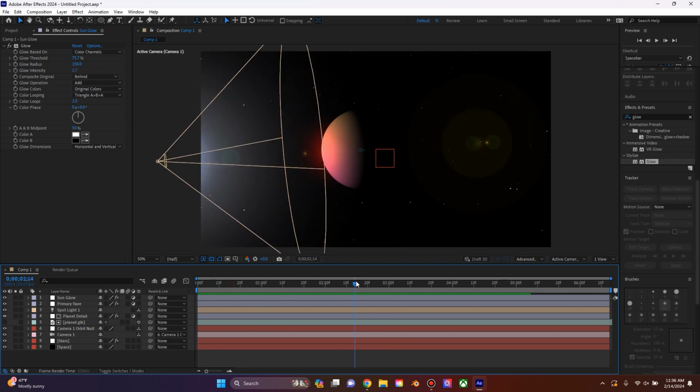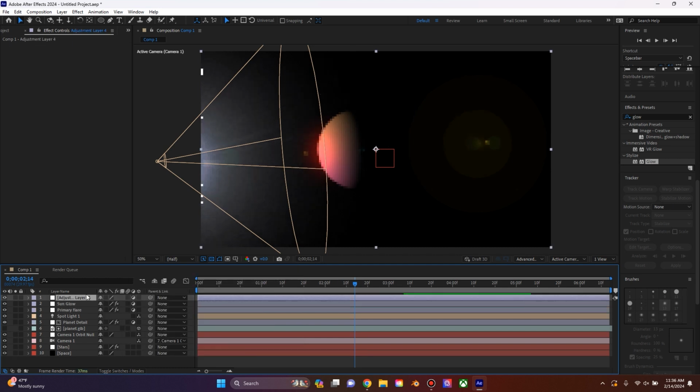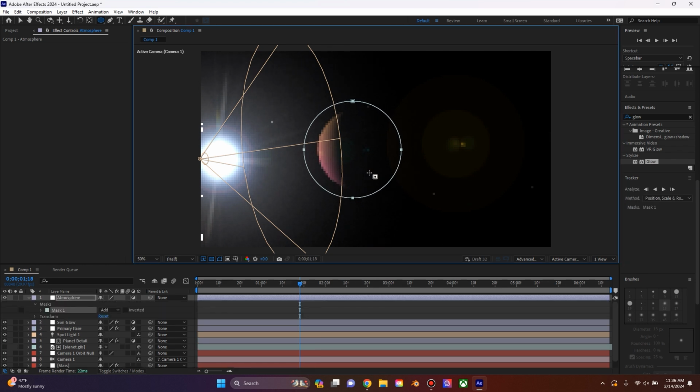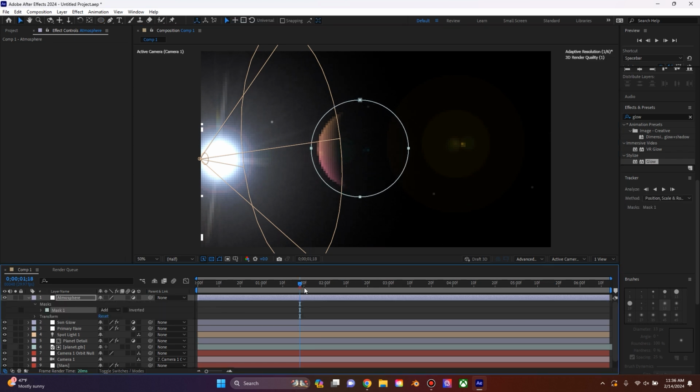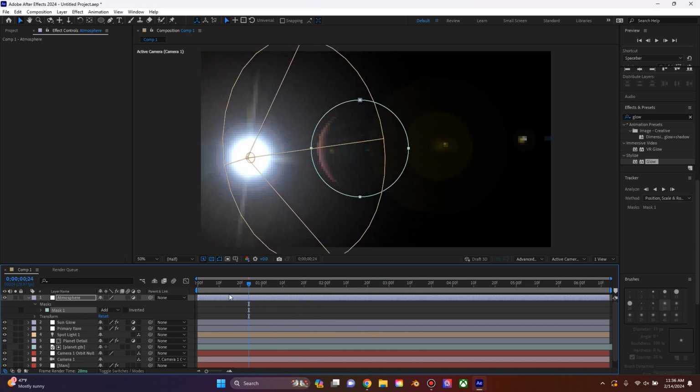Now, because I want our planet to kind of look like a gas giant, I'm going to add another adjustment layer, and we're going to give our planet sort of an atmosphere. And we're going to do it in kind of an interesting way. So now we're going to actually mask again. And this time I'm going to draw just a big circle right around our planet, like so. And since our planet doesn't move at all, we don't have to track the mask, which is nice.